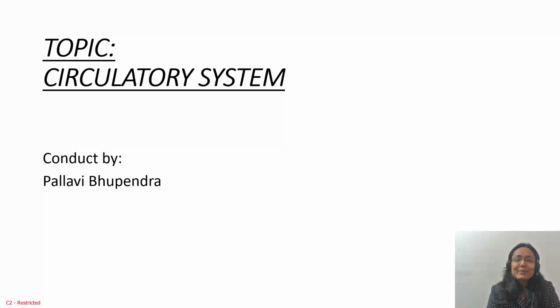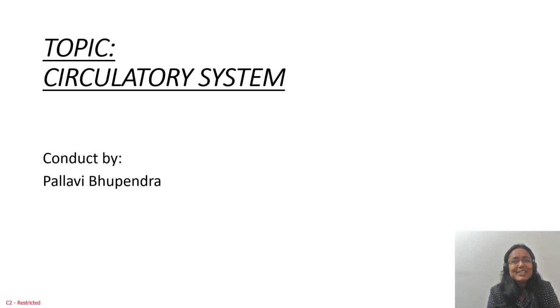Today I am here to explain you the most important topic, that is the circulatory system. Before moving ahead, let's begin the chapter with an example. A person who needs to transfer from one city to another, what does he do? What is the basic requirement of that person? Yes, whatever material he has just now, he has to take all the material to that city where he is transferring, because it's a basic requirement.